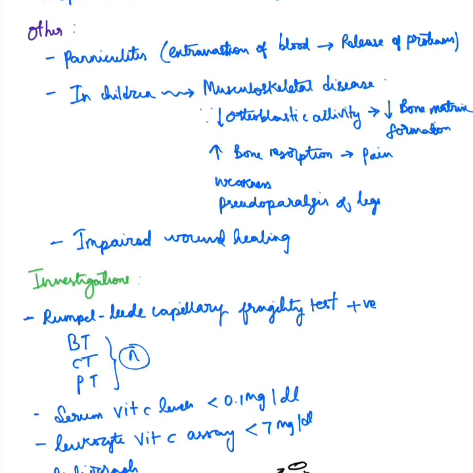Coming to other manifestations, as a result of extravasation of blood, skin releases proteases leading to panniculitis, that is inflammation of the subcutaneous fat. In children, even musculoskeletal disease can occur because there is reduced osteoblastic activity and therefore reduced bone matrix formation, and also increased bone resorption, which can cause pain, leading to weakness and pseudoparalysis of legs. And also there is impaired wound healing.